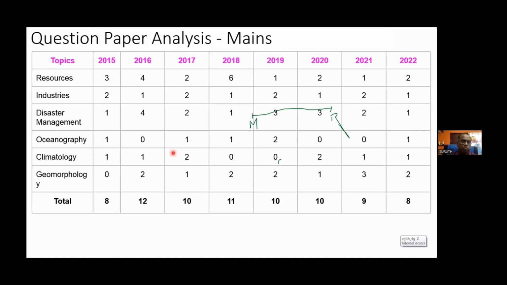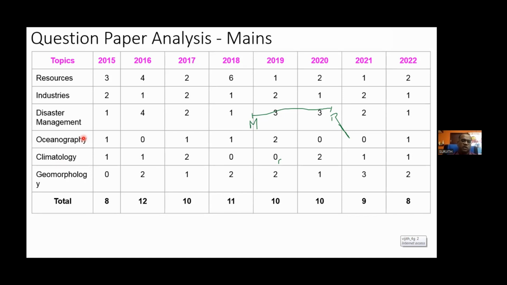So don't worry about those things. So give focus on endogenic process. Okay. Climatology, you just go through everything, because any area from the weather systems, wind, those are the prominent areas. But anyway, you go through the entire climatology, any question from any area may be asked. Oceanography also the same case. Okay. Kindly go through the entire oceanography.